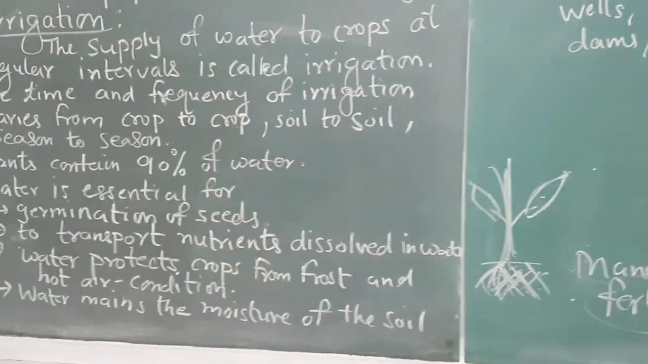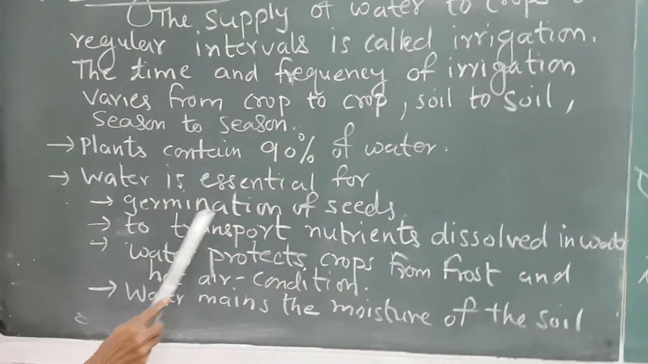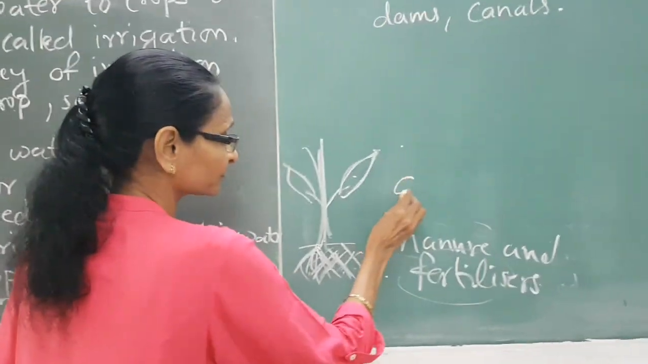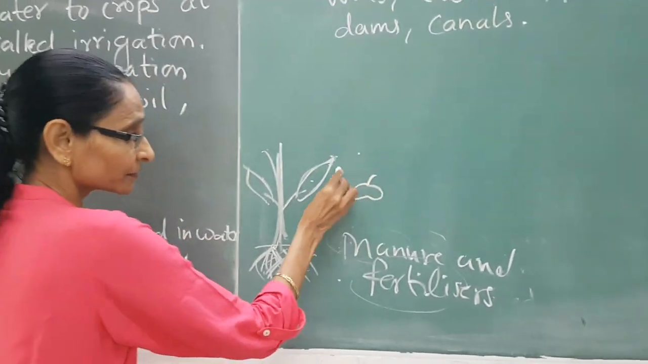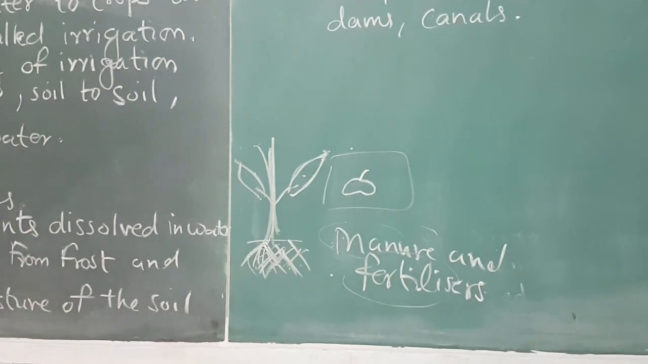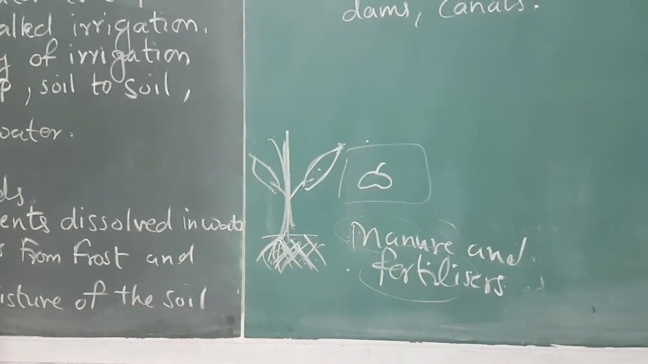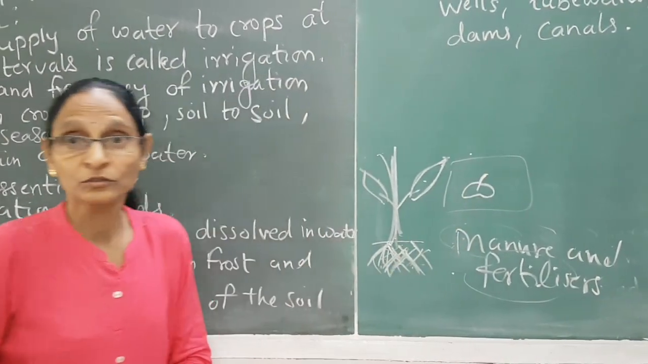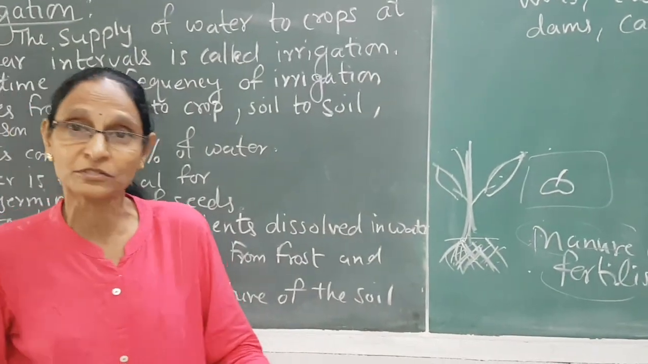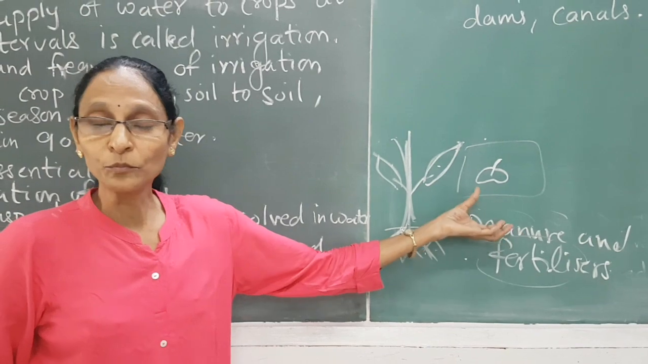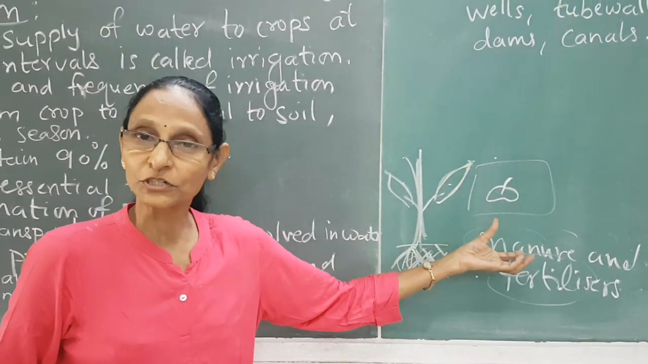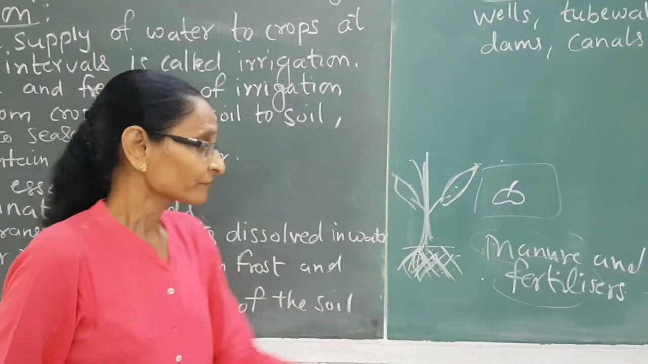Clear? And water is essential for germination of seeds. You know, when a seed germinates, the land should be moist. If the land is dry, the seed cannot germinate. No germination of seed is possible. So, foremost, for the first step, germination of the seed, water is very necessary.